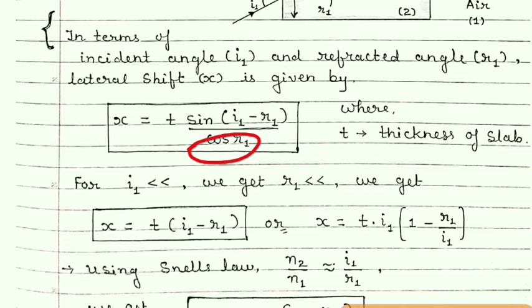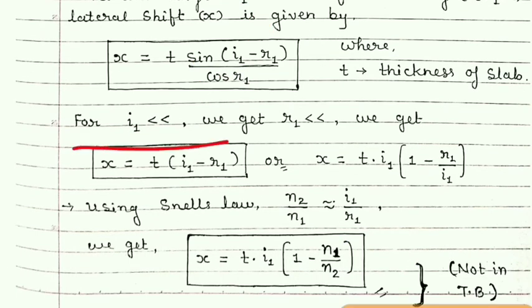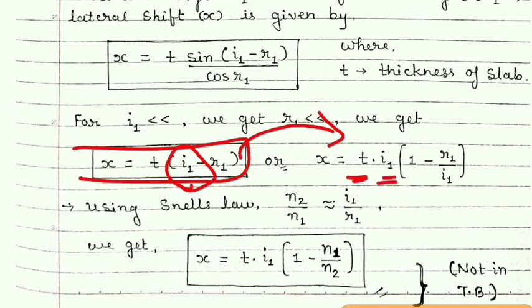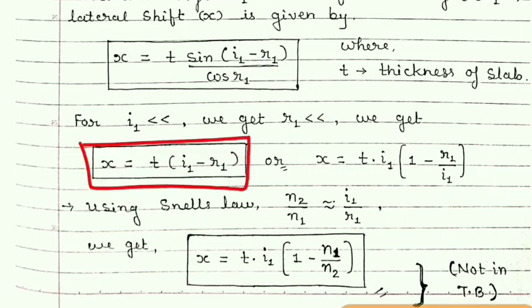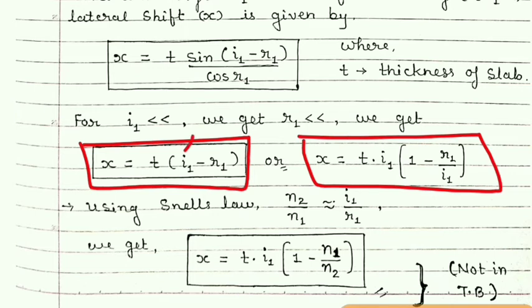So what remains in the numerator? Only this term, the sine is removed due to this condition. So we get this. This same equation can be written like this. Simply, what we have done is taken out this I1 from the bracket. So when I1 is taken out, mathematically we can write the same equation like this. Just check it. You have to do one or two steps to show this, and it is not difficult. This formula and this formula are the same; simply we have taken I1 out, so it is written in this way.